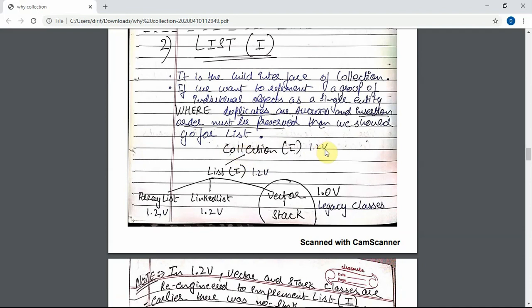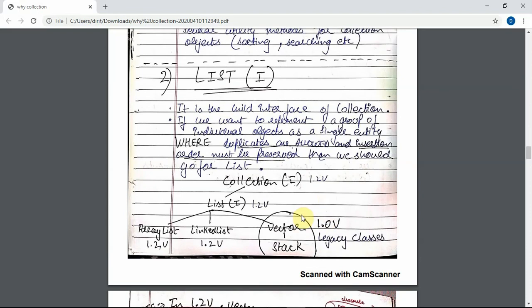List was introduced in version 1.2. ArrayList is also in 1.2 version, and LinkedList is also 1.2 version. Vector and Stack are legacy classes, which means they come from the first generation of Java, version 1.0. The main thing is that this link was not there earlier. It has also come up in 1.2 version. It was a separate thing, so after 1.2 version, vector was re-engineered to implement it.